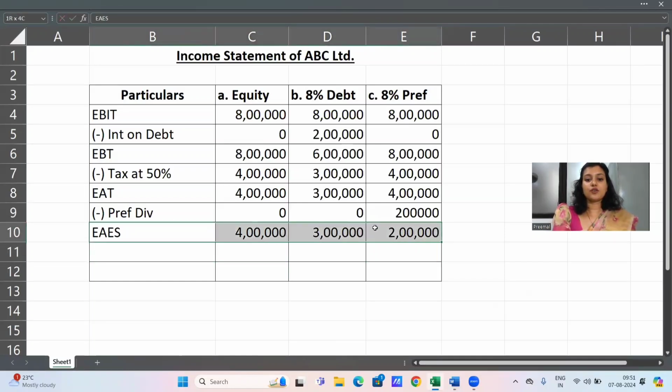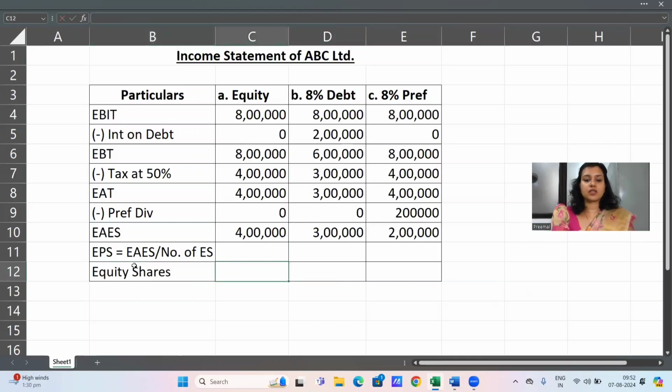So with this, you finished your income statement by arriving at the earnings available to equity shareholders. Now, what is the intention of preparing this problem? We are finding out what will be the earnings per share in each of the alternatives. And whichever alternative gives us the highest EPS, that's the alternative the company should choose. So in order to calculate EPS, we need to know the formula. EPS is earnings available to equity shareholders divided by number of equity shares. So let's find out what are the number of equity shares in each of the alternatives.